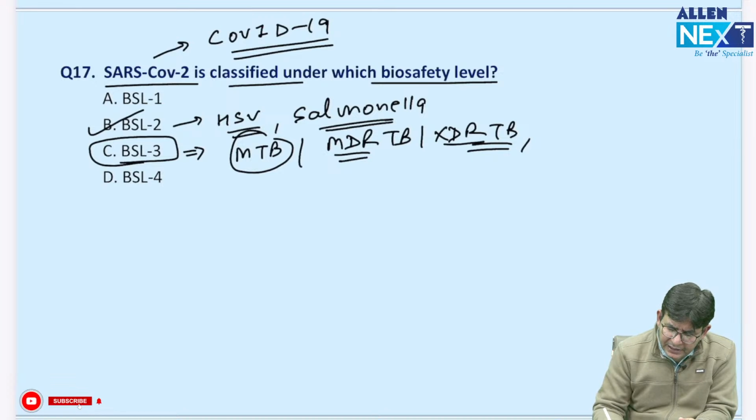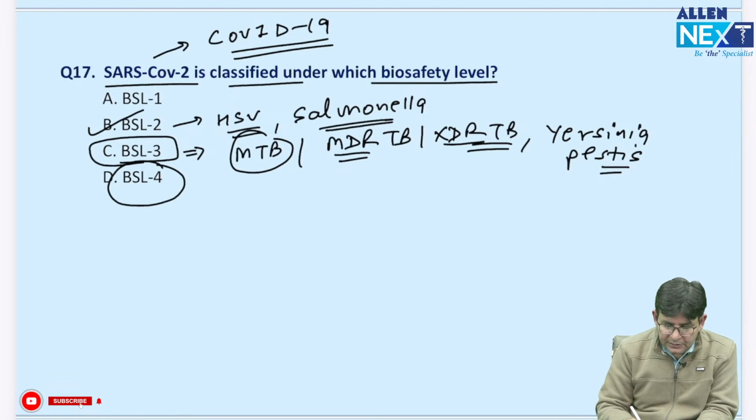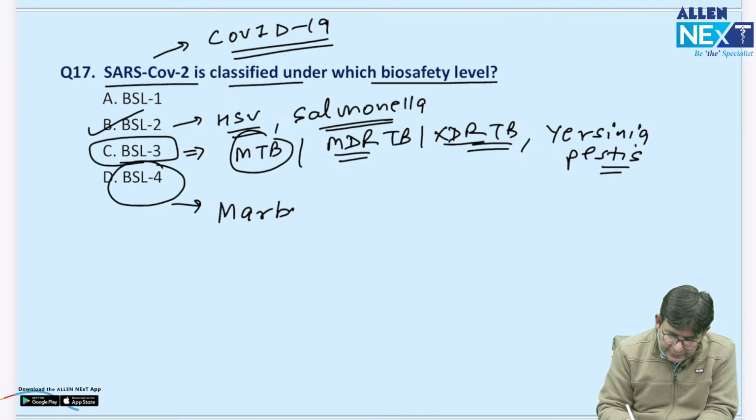Other than that, if somebody asks regarding Yersinia pestis, that causes the plague, you can remember that. Regarding BSL4, the question has already come. That is for the filamentous viruses like Marburg and Ebola.